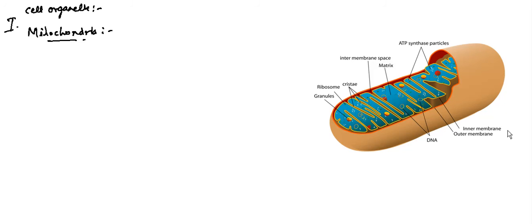This is the inner membrane, this is the outer membrane, then there is the matrix. The gap between the inner and outer membrane is called the intermembrane space. Then there is an inward folding: the inner membrane is folded like this.